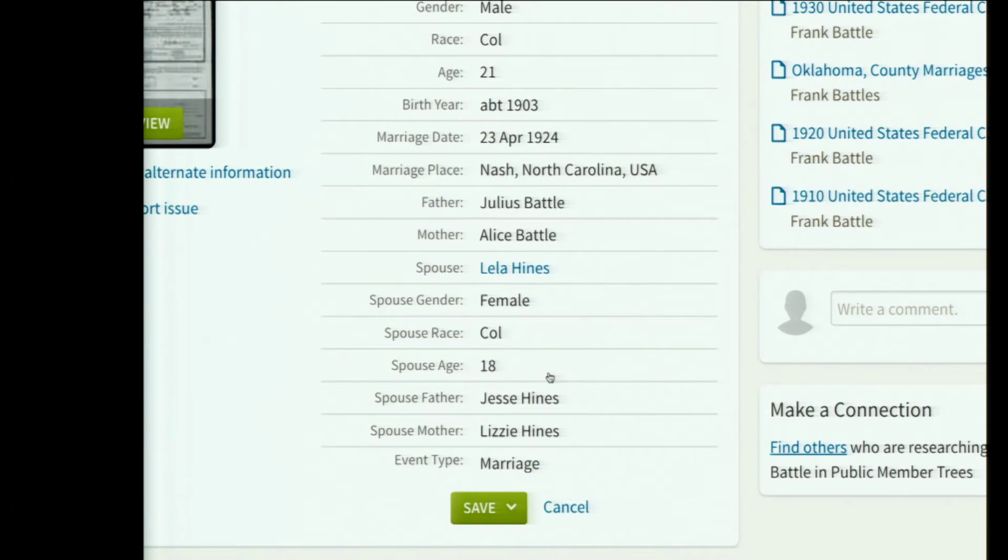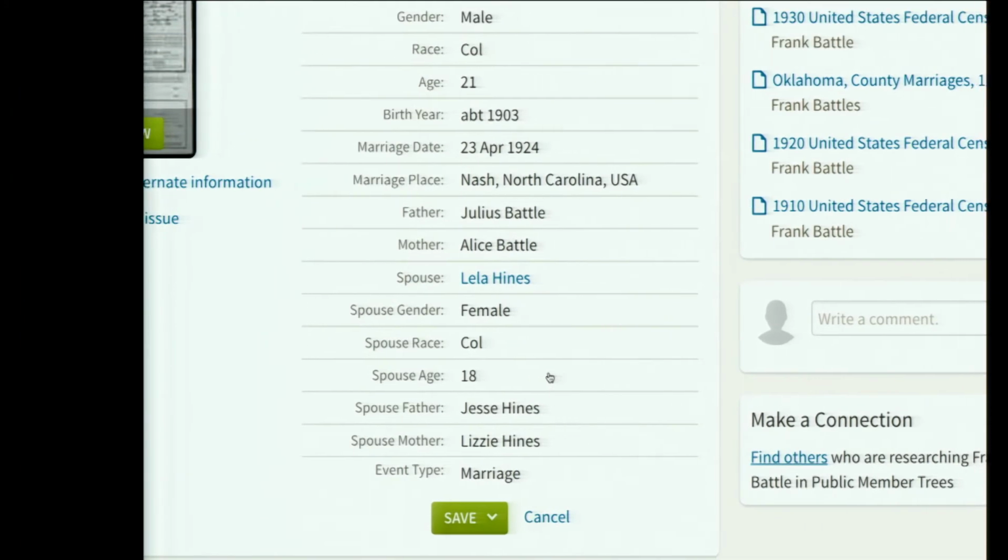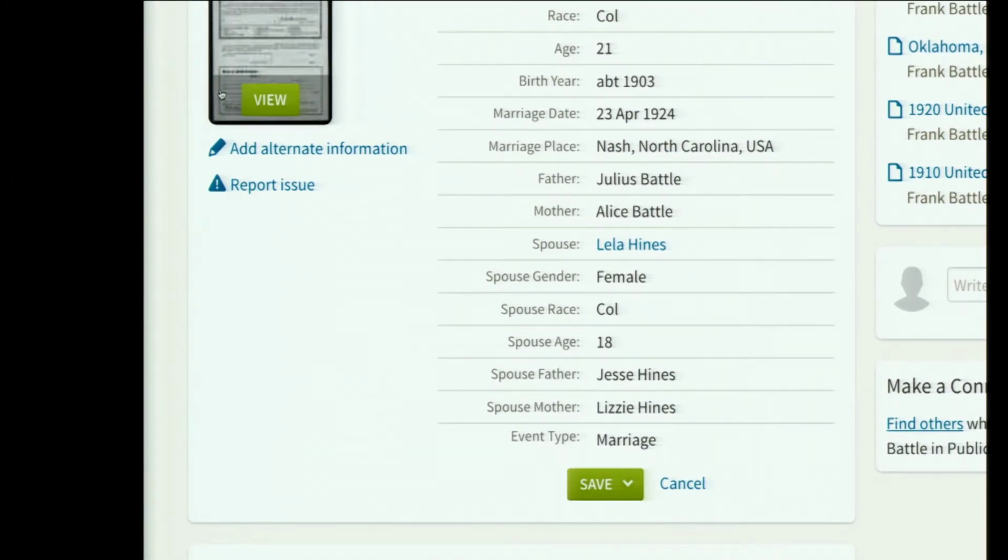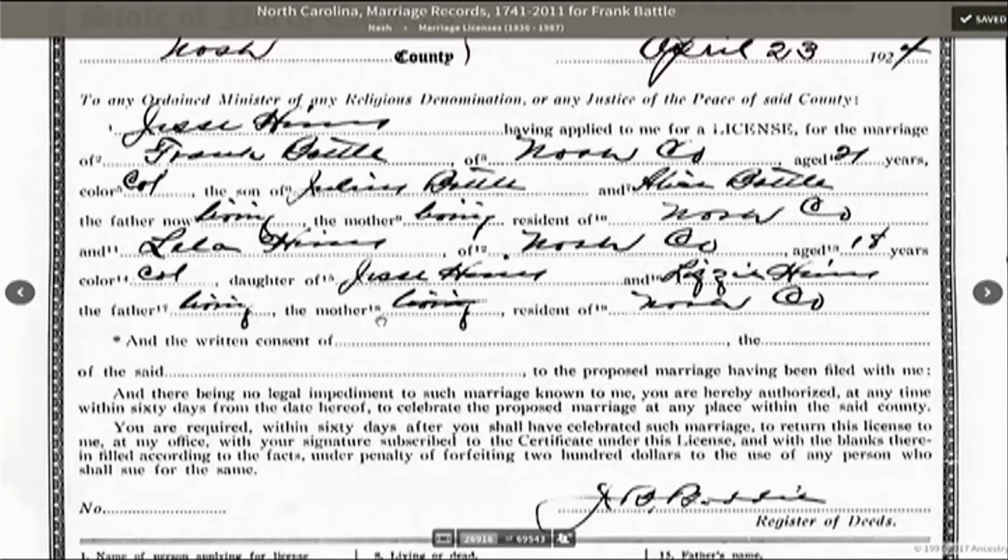Okay. So there they are, black people. It says COL. You might not know we used to be called colored. So click on the one to view that actual marriage record. And go ahead and scroll up so we can see it. There's lots of great information on here.